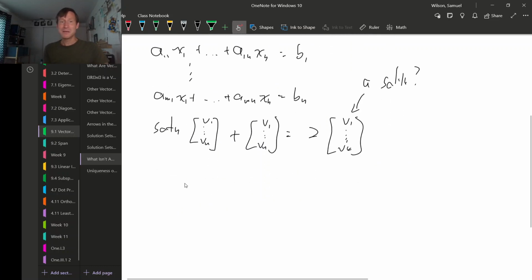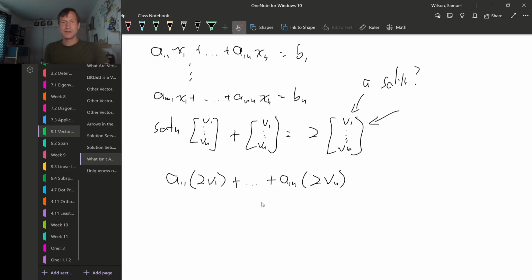But it can't be, because when you plug it into any one of these equations, I'll plug it into just the first one, right? We're plugging in this vector, so its first entry is a11 times 2v1 plus, and so on, down to a1n times 2vn. What does this give you? Does it give you b1? Well, you see every term here has a factor of 2, so let's factor out the 2. Then we get 2 times (a11 v1 plus, and so on, down to a1n vn).